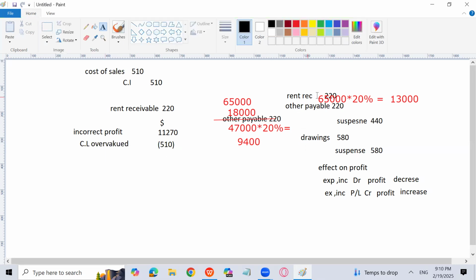Then rent receivable and other payable will not affect the profit. Why, sir? Let me explain this also.